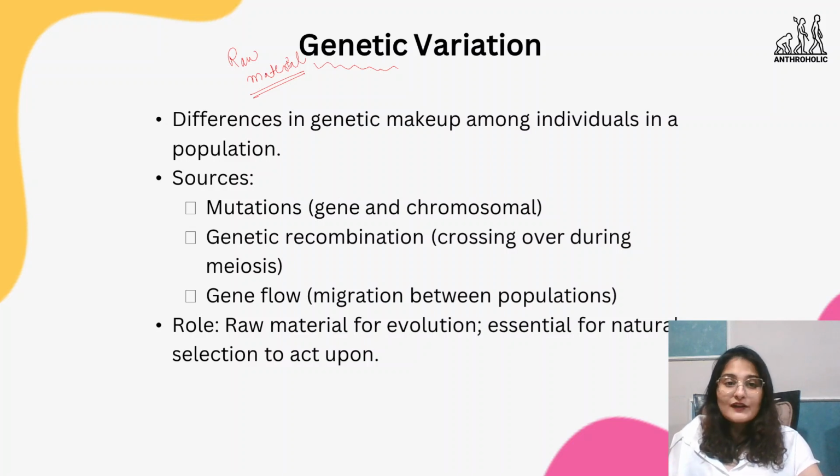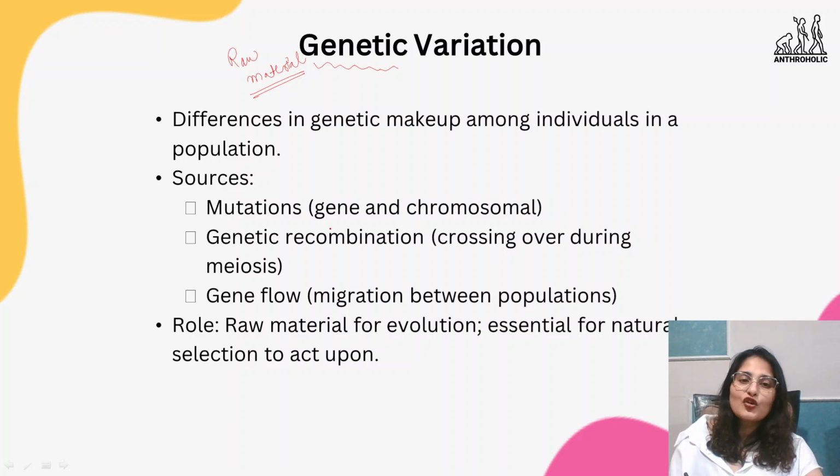It involves the differences in genetic makeup among individuals in a population. As I told you, if there's no difference, then how will you select? So gene variation holds a very important aspect. The forms in which this genetic variation can happen are gene and chromosomal mutation. There can be recombination, crossing over.